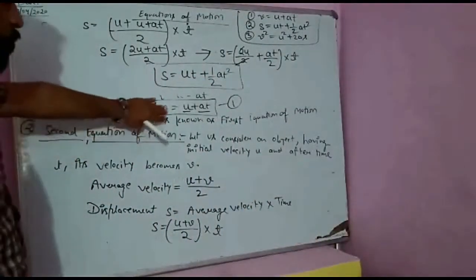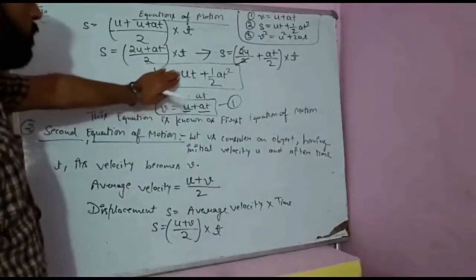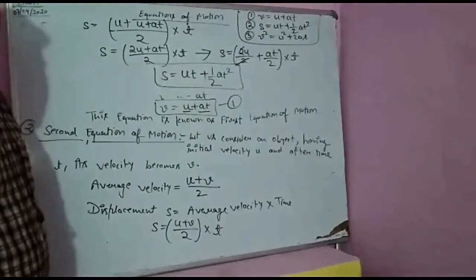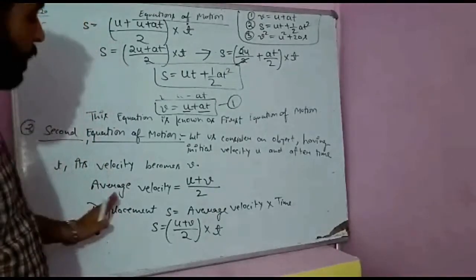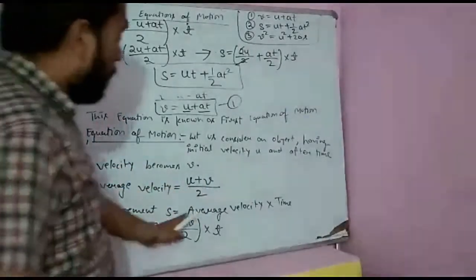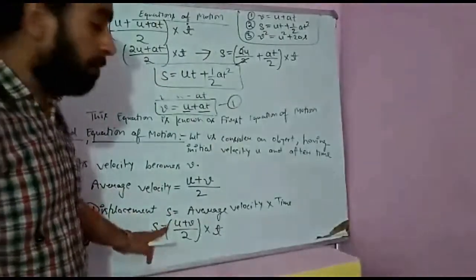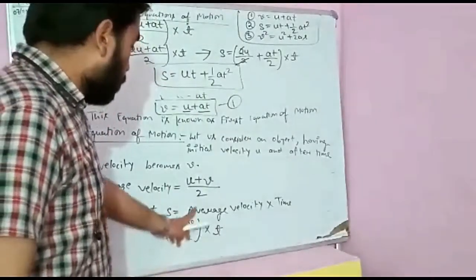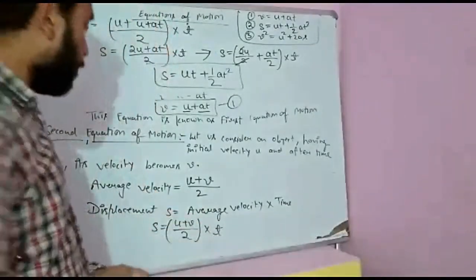First equation of motion, v is equal to u plus at, I have already solved. Second equation is s is equal to ut plus half at square. What is the concept behind it? The concept is average velocity. Average velocity is equal to u plus v upon 2. Displacement is average velocity into time. Displacement is denoted by s. You have to remember this. So s is equal to, substituting the value, u plus v upon 2 into time t.